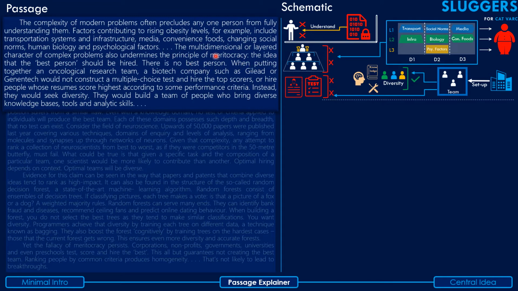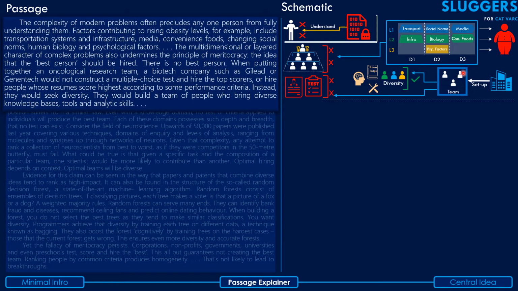So that's the idea of meritocracy. So he says that this multidimensional and multi-layered nature undermines the idea of meritocracy, and then he goes on to give an example to show what good companies, according to the author, like Gilead and Genentech do. When these companies want to create an oncological research team, an oncological research team would be a team that is focused on the research of cancer.